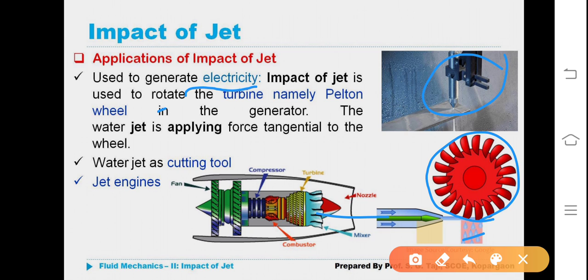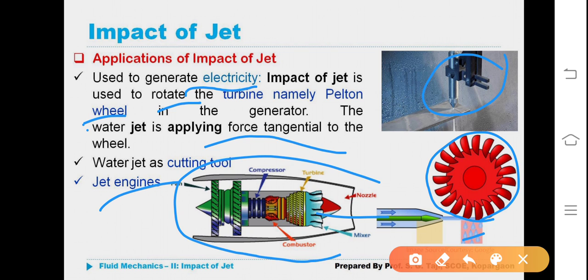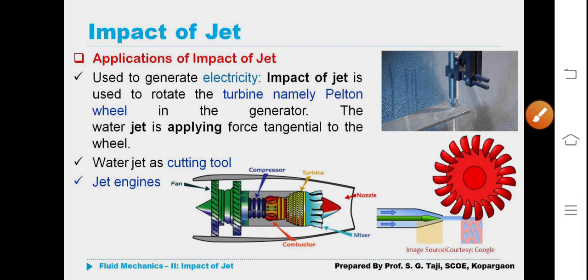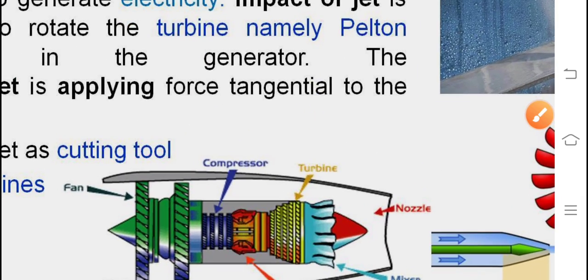Impact of jet is used to rotate the turbine, namely Pelton wheel. There are different types of turbines. As an example, the water jet is applying force tangential to the wheel. In case of Pelton wheel, the force is applied tangential to the wheel. Water jet as a cutting tool, and jet engines. Different parts of this you can zoom, as I am zooming now, and you yourself can read the different parts shown in the figure. Am I right? We shall not waste unnecessarily more time.